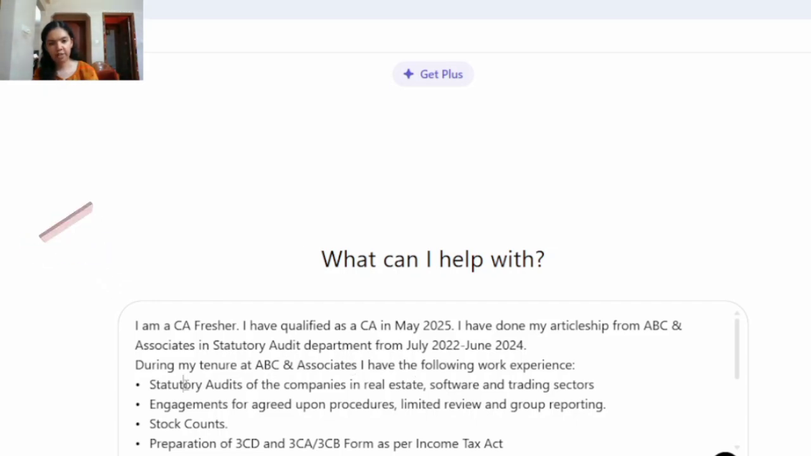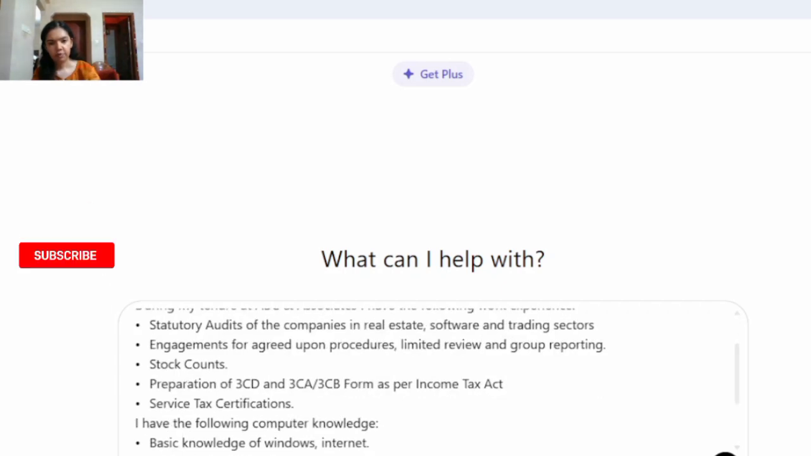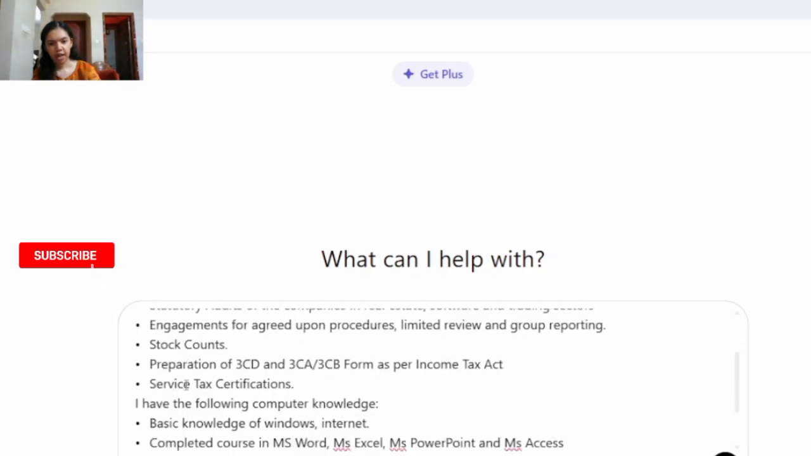Statutory audits of companies in real estate, software and trading sector, engagements for agreed upon procedures, limited review and group reporting, stock counts, preparation of Form 3CD, 3CA, 3CB as per the Income Tax Act, service tax certification. I have the following computer knowledge.